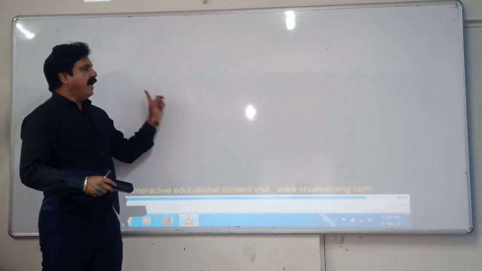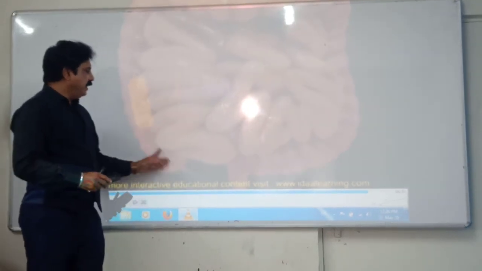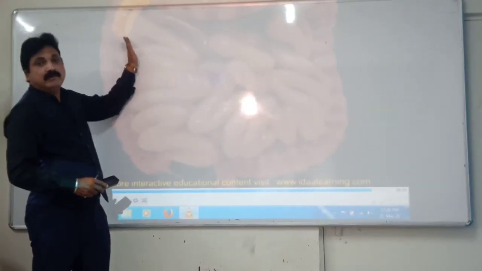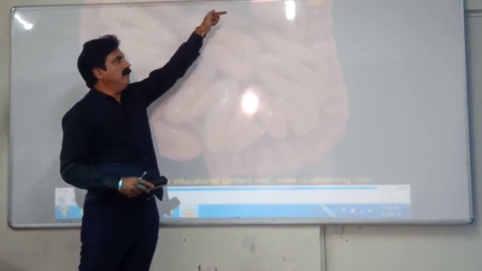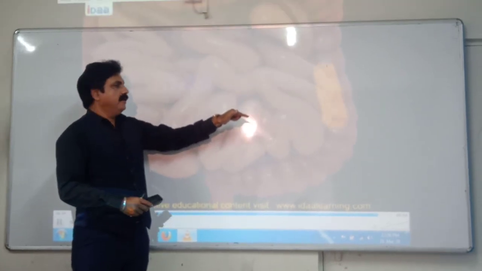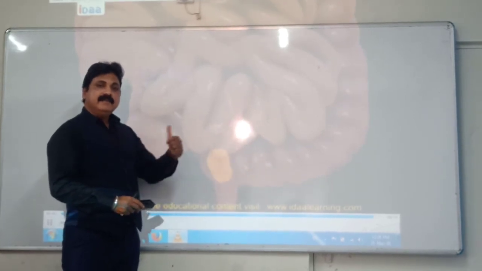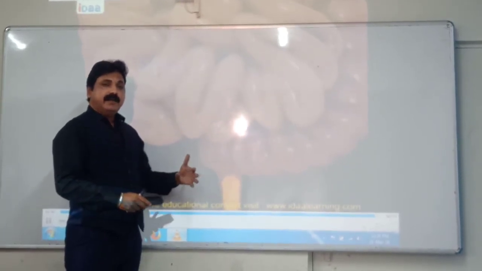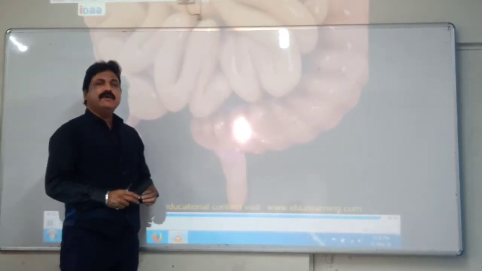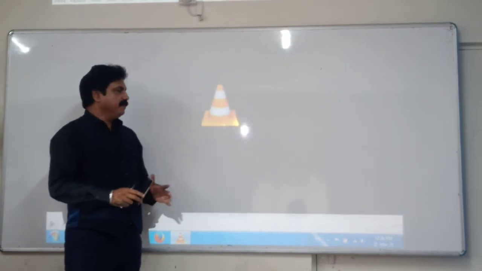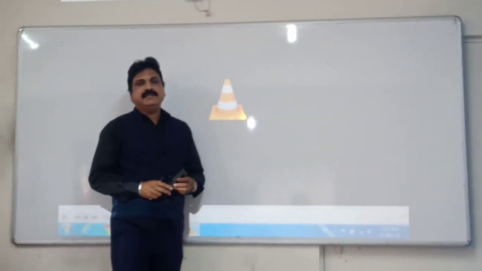And as far as the large intestine is there, it is known as the colon. Then from the small intestine it moves into the ascending colon, then transverse colon, and then to the descending colon, and finally it comes to the rectum. Then there is a morning ritual that everybody performs, that is known as the defecation, the last part of your digestive system. So this is, you can say, an overall view of the process of digestion.